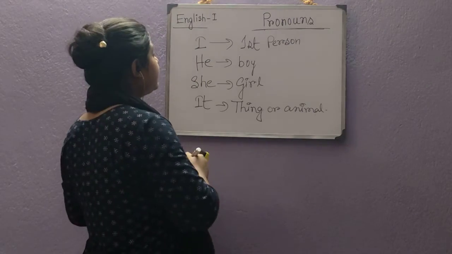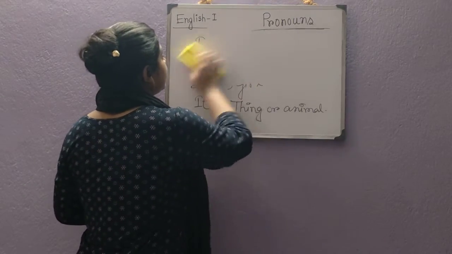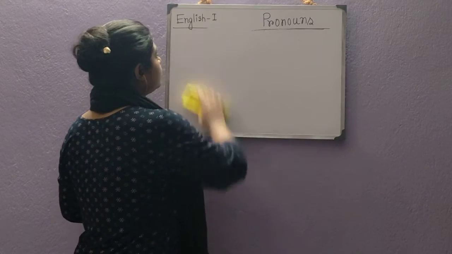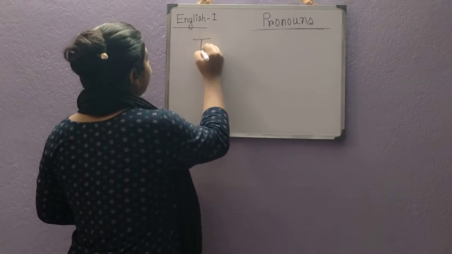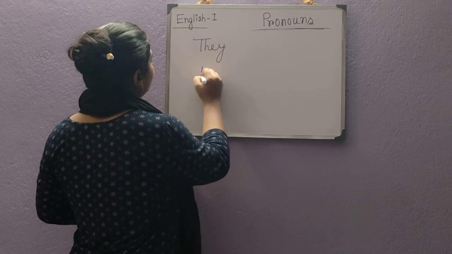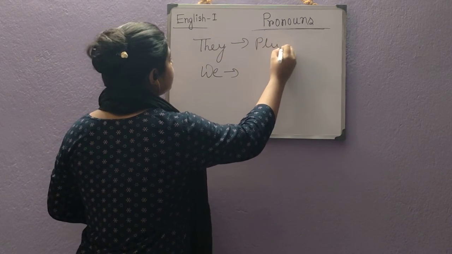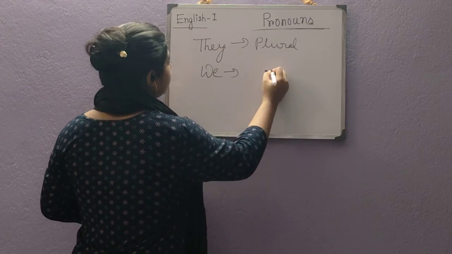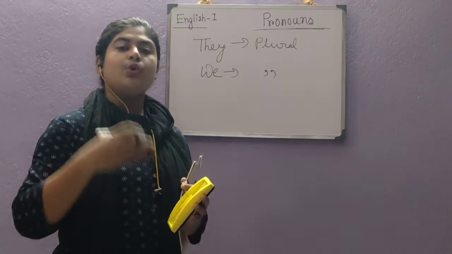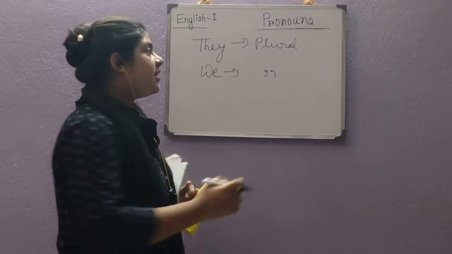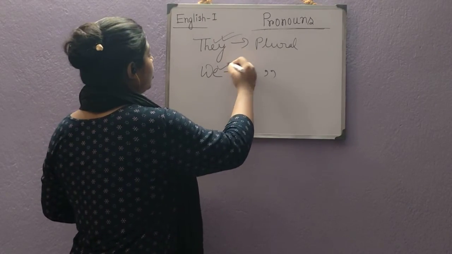And next, they, we, you. These are plural. Plural means if there is more than one person, then we can use either they or we.